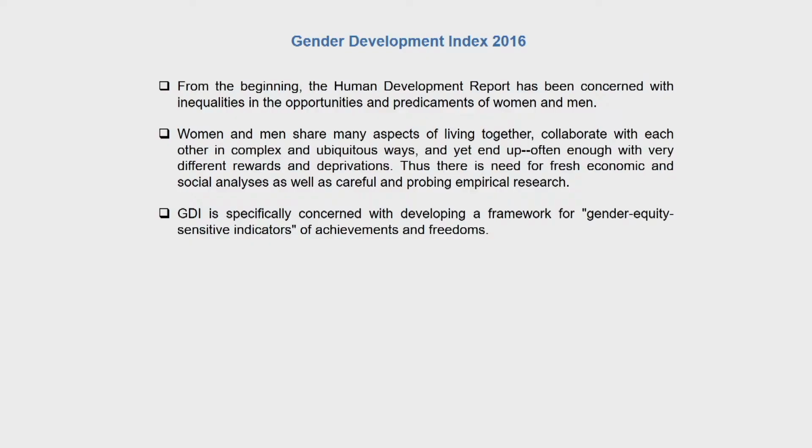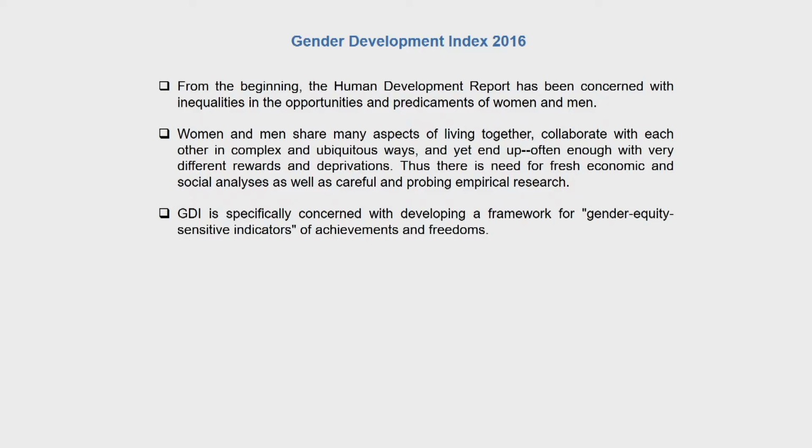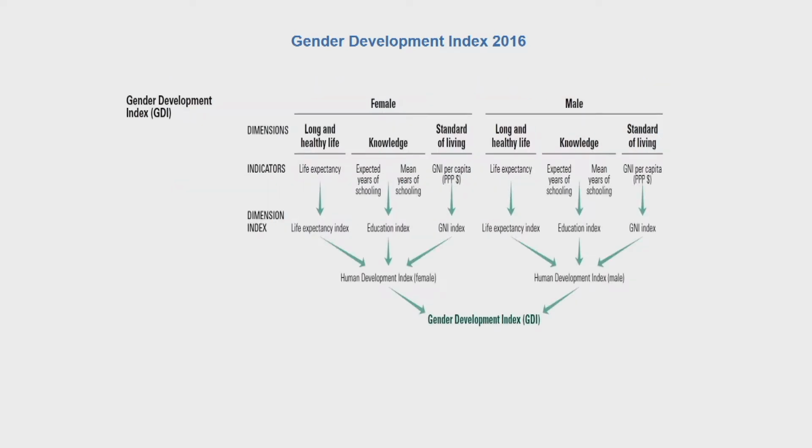how badly a country is doing or how well a country is doing. So there is a need for fresh economic and social analysis as well as careful and probing empirical research on the achievements and deprivations of women vis-a-vis men. GDI was specifically concerned with developing a framework for gender equity sensitive indicators of achievements and freedoms. So, what does the GDI measure? If you look at the slide here, it gives you the map of what the Gender Development Index measures.